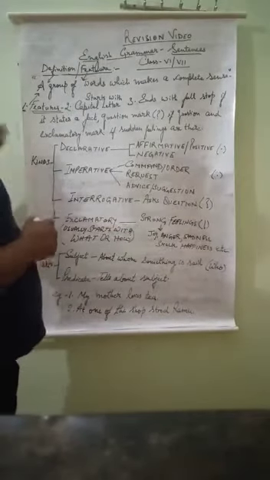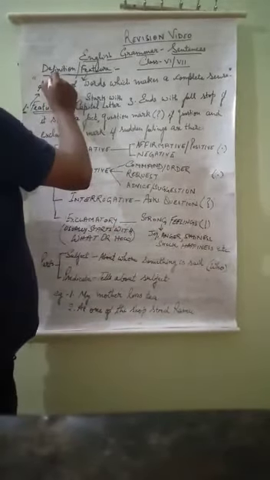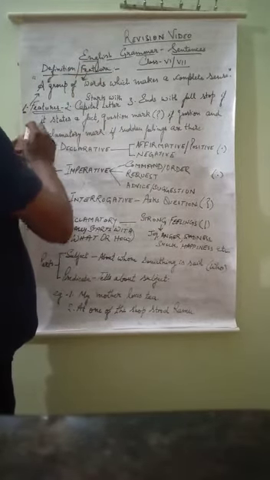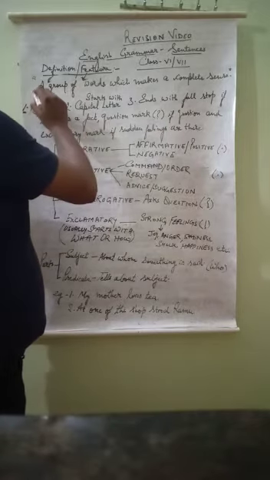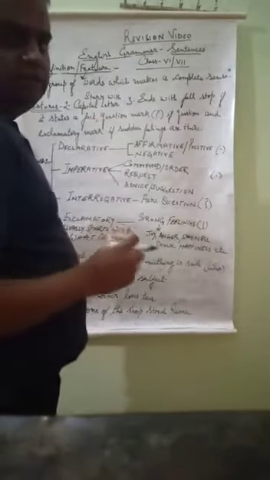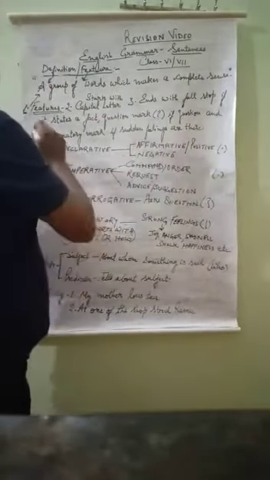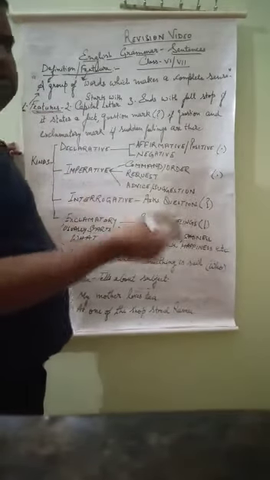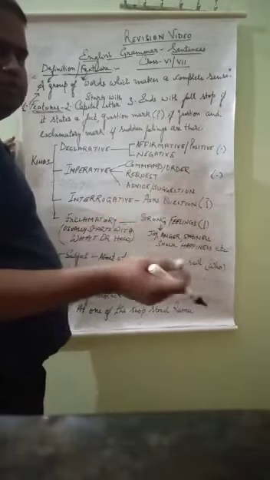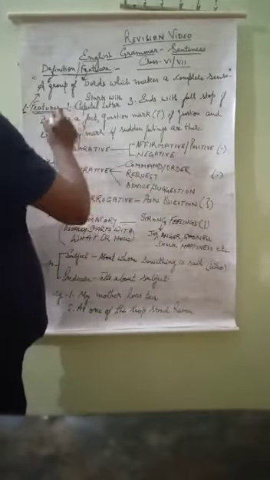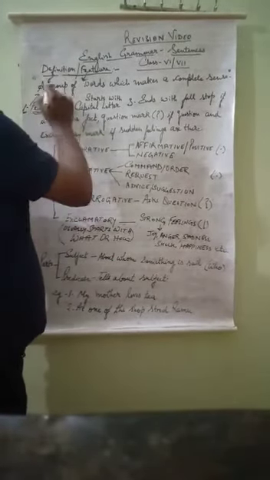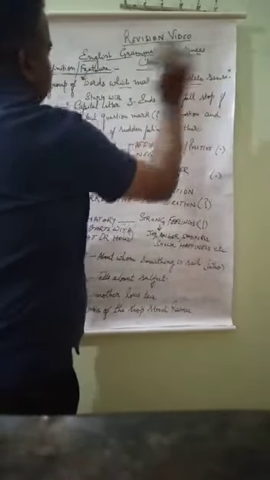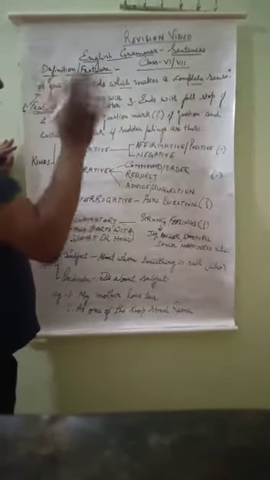Now this is the definition, and see, I have marked here an arrow, it is also one of the features. When I ask you the definition, you will write this and give the example. Now features. When I ask you the features, you will say, sir, the main features of the sentences are the following. For the first feature you will write this definition only: a group of words which makes a complete sense is called a sentence. First feature is completed.